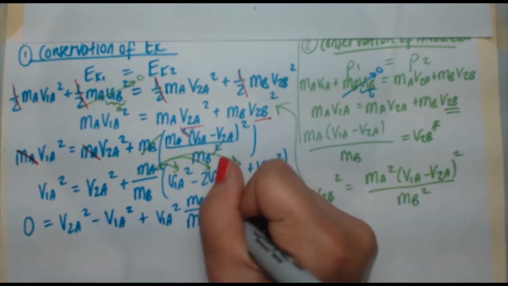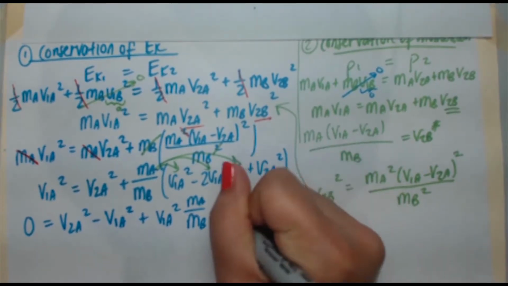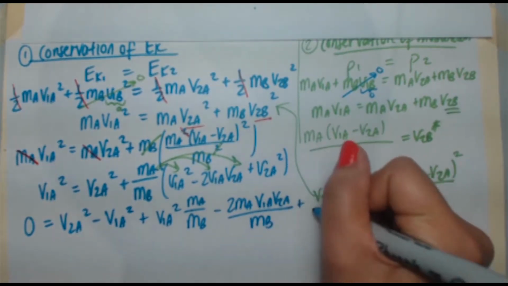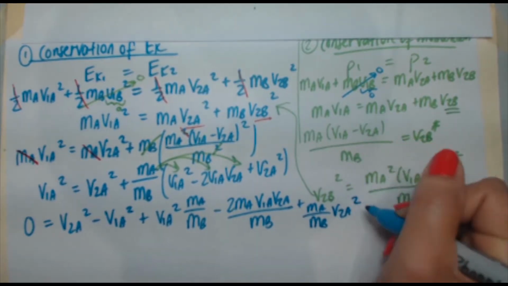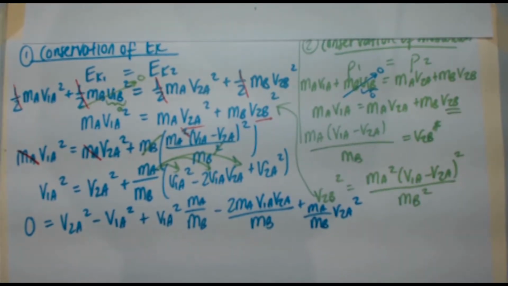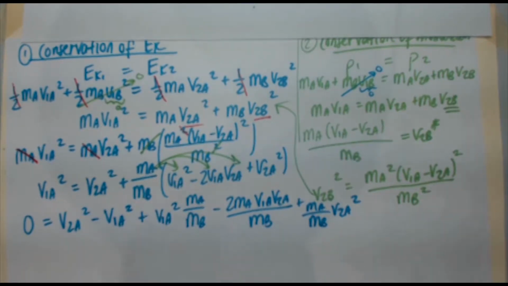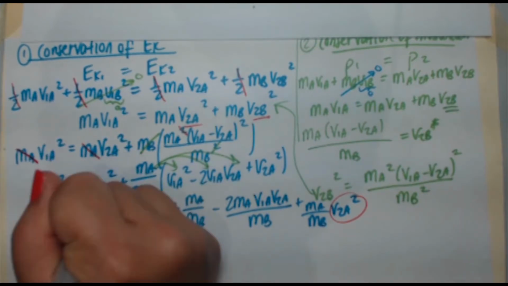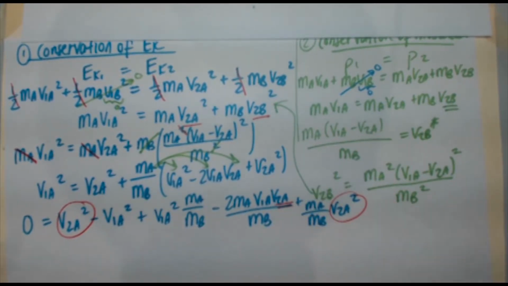So minus 2 ma v1a v2a over mb. That's my next term. And finally, plus ma over mb v2a squared. So it looks a bit messy, I know, but try to see the expression how I want to do this with the quadratic formula. So I've got, this is my unknown. I've got a v2a squared here. I've got a v2a squared there. I've got a v2a here. And then, of course, you have your standard term.